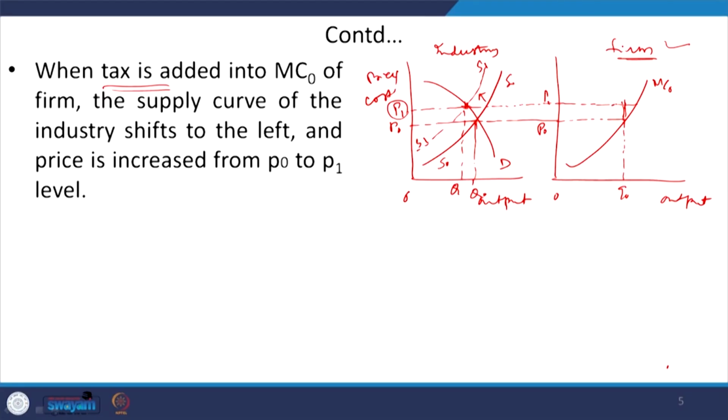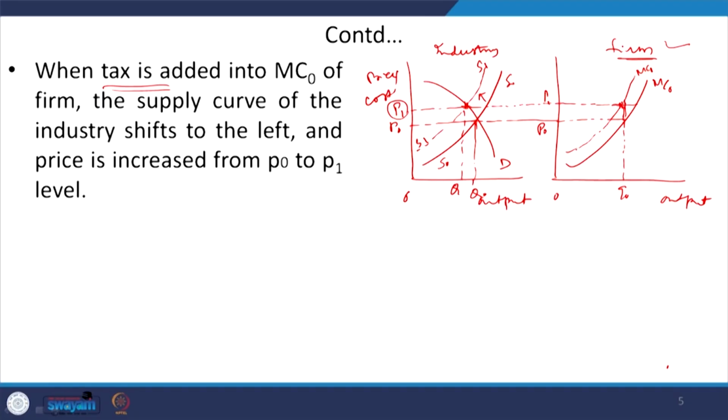Okay. So, at the intersection point, this is the marginal cost curve, right, and this is the point where the new price and the marginal cost curve intersect. Okay.